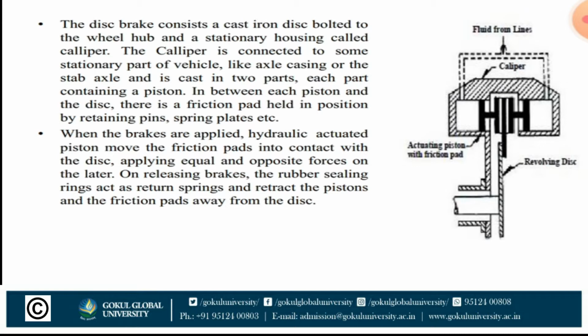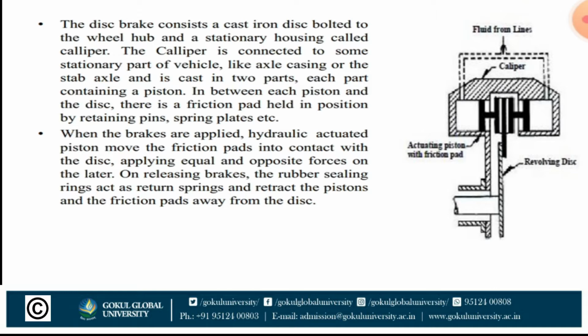Now first, disc brake. The disc brake consists of a cast iron disc bolted to the wheel hub and a stationary housing called caliper. The caliper is connected to some stationary part of the vehicle like the axle casing or the stub axle, and it is cast in two parts, each part containing a piston. In between each piston and the disc there are friction pads held in position by retaining pins, spring plates, etc.